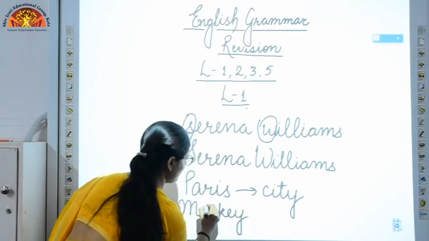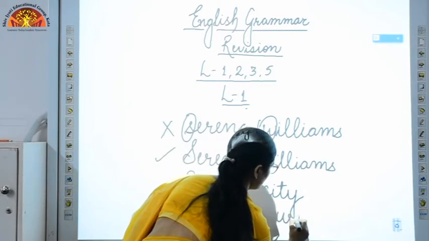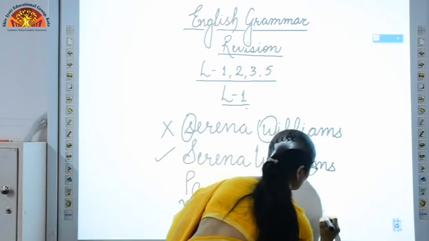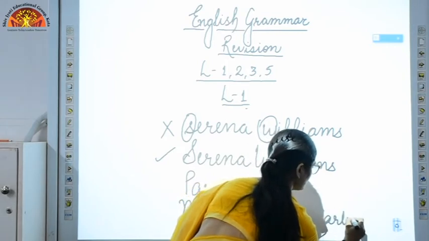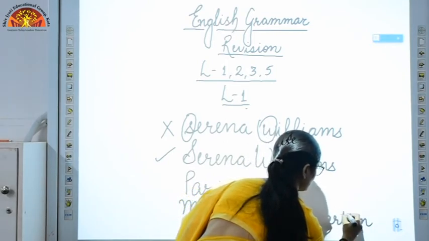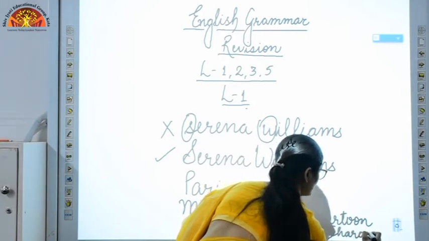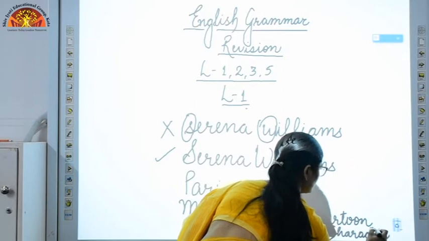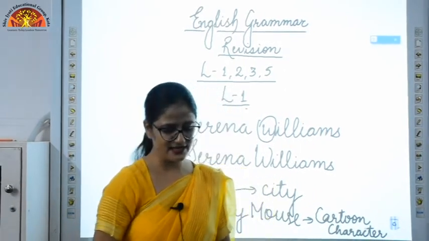Mickey Mouse is the name of a cartoon character. So we have matched it with the common noun, cartoon character. Like this you have to do the rest of the words. Now let's see exercise number F.